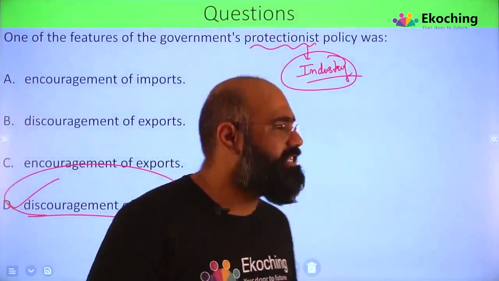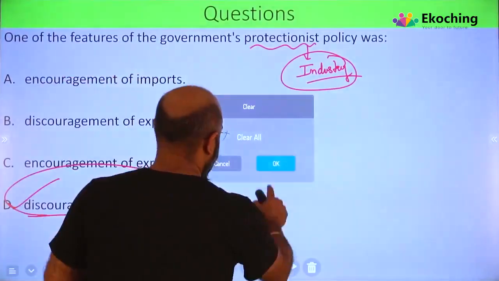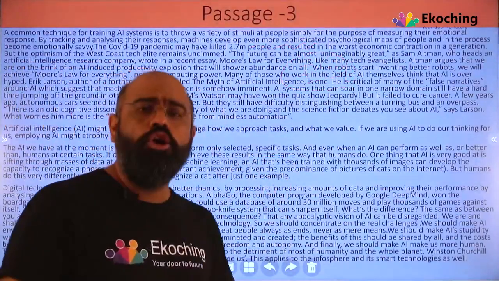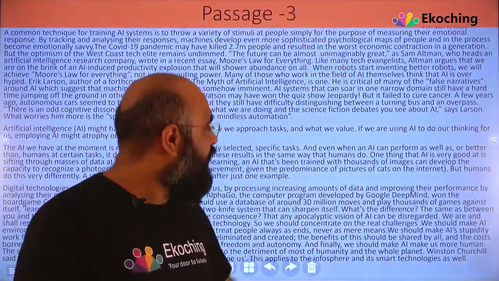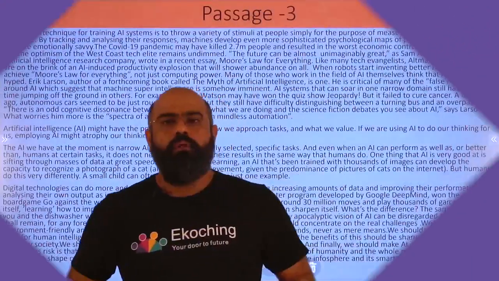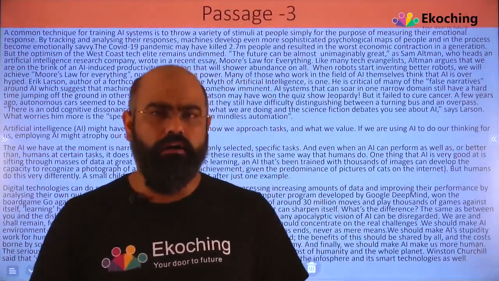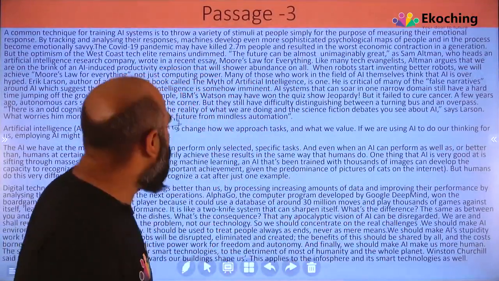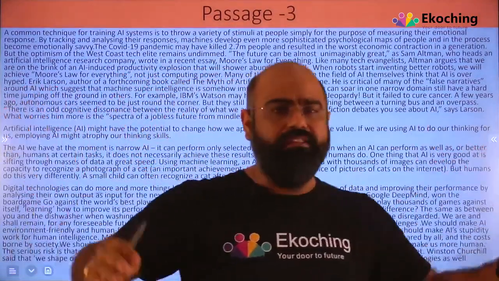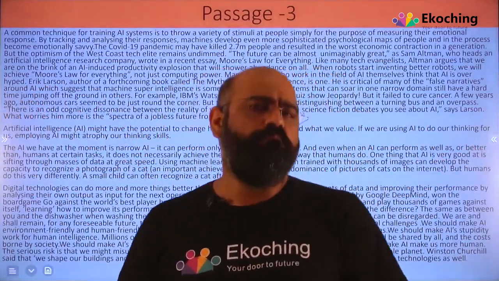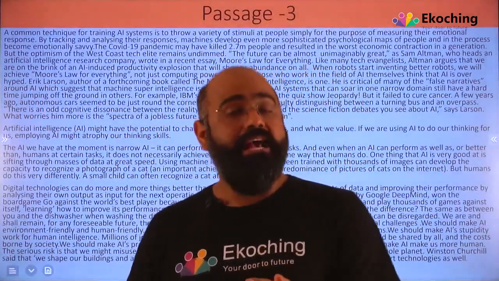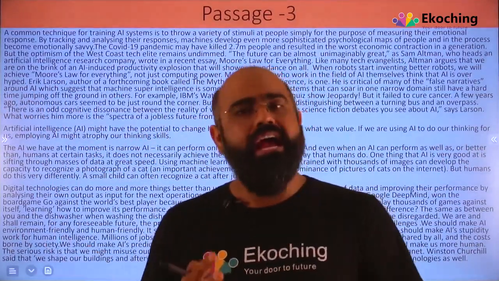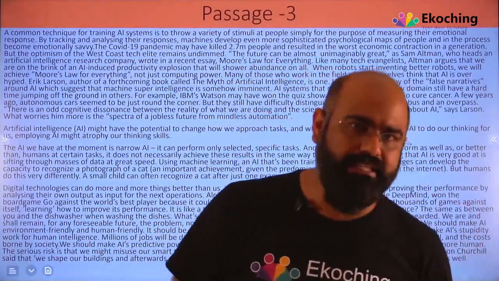So let's move to the next passage. Here we go, start. And for this passage you should take not more than 7 minutes. So take 7 minutes for this particular passage. Okay, I'm sure you must be done reading this passage. Let's again start with this. If I talk about passages 1, 2 and 3: Passage 1 again was moderate, I would say easy to moderate. Passage 2 was extremely easy, lengthy, with a larger number of questions, and it was an easy passage. Let's analyze passage number 3.